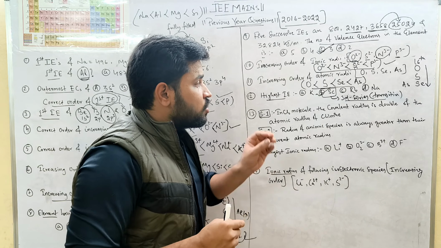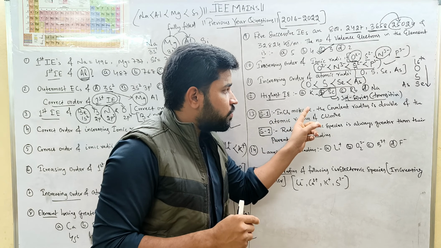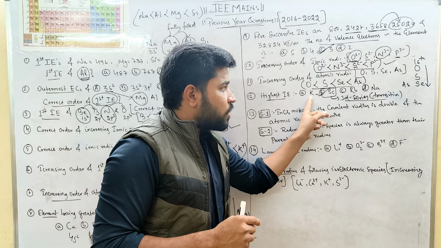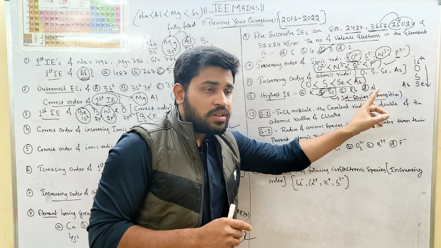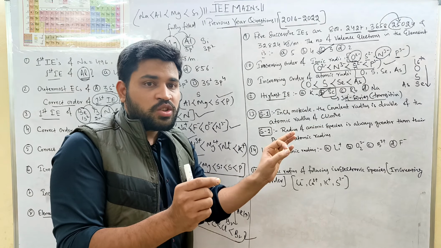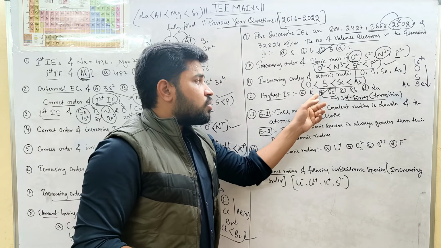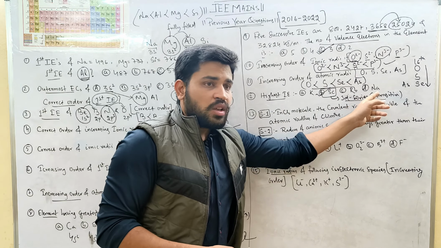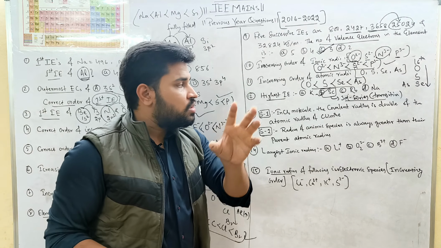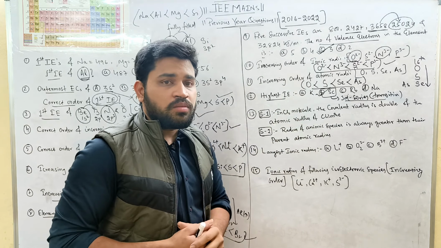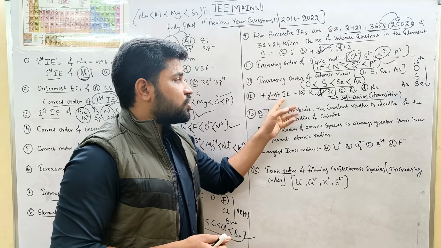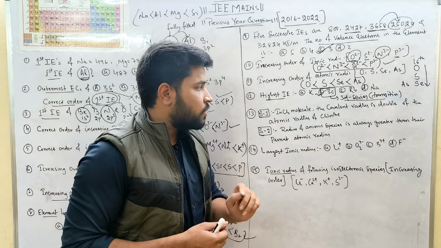Hope you are getting my point. So potassium, rubidium and sodium, being alkali metals, will have minimum ionization energy in the periodic table. Scandium, being 3D series and a transition element, has a smaller, contracted size. That's why scandium will have the highest ionization energy among these.